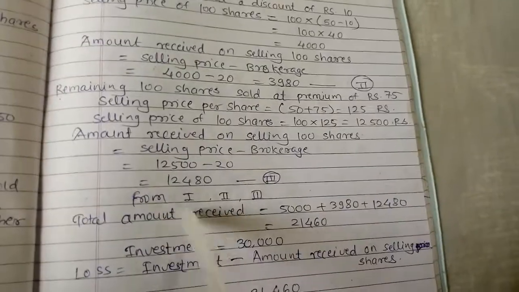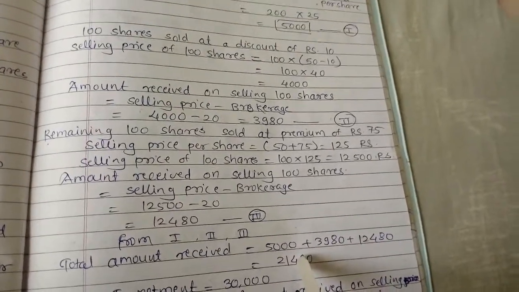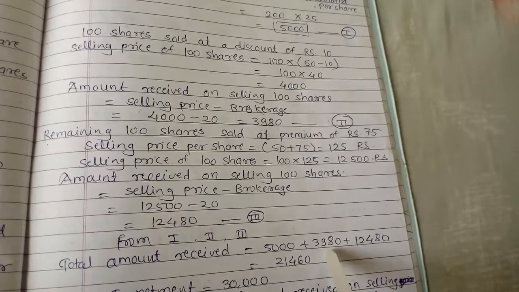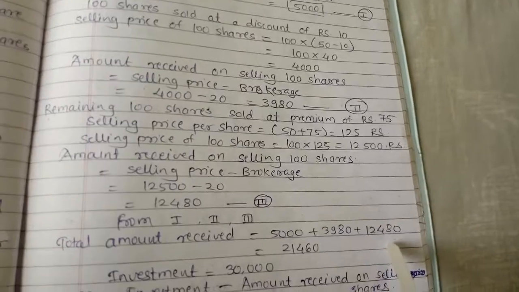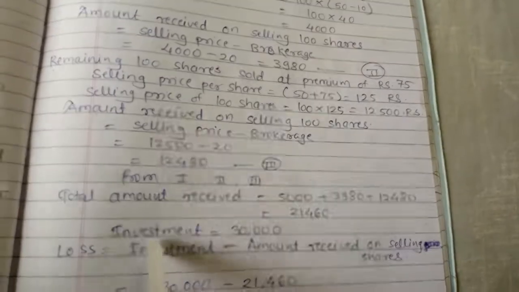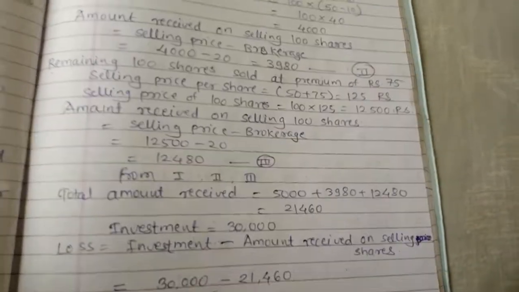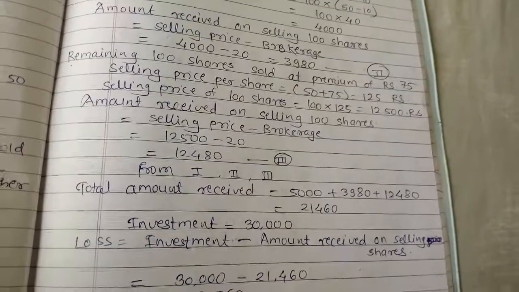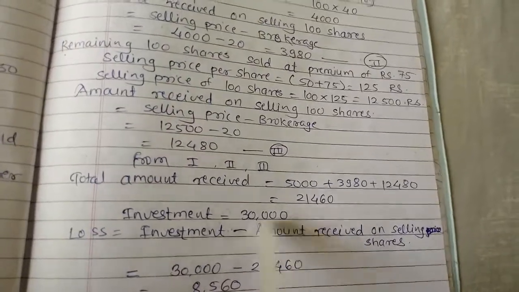Since we have the first, second and third amounts, now I am going to add these three quantities. The total amount received is 5,000, the second one is 3980, and the third one is 12,480, and hence the addition is 21,460. But the investment is rupees 30,000. Since the amount received is 21,460 and the investment is 30,000, there is a loss.